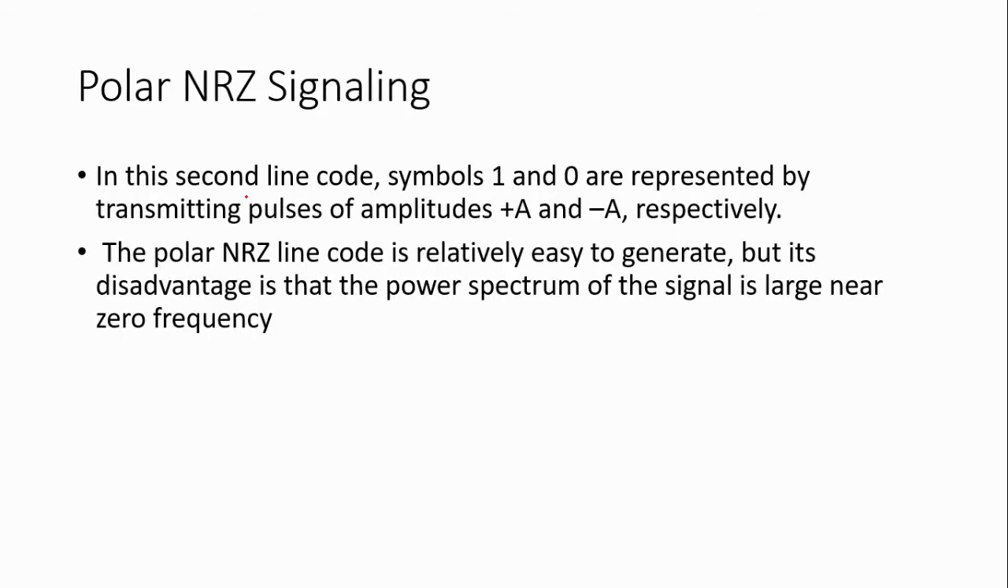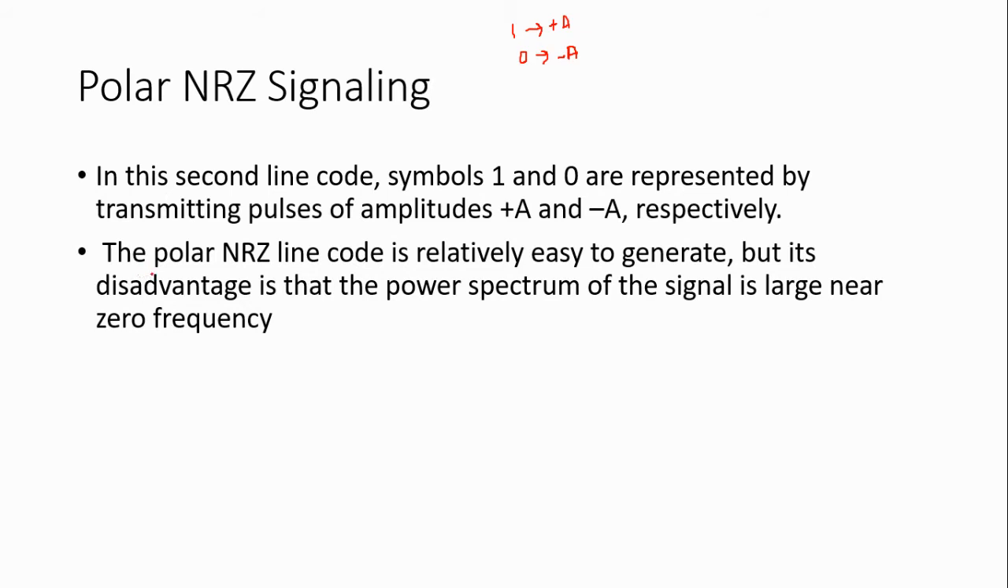Now we see polar non-return to 0. In this polar non-return to 0, it is easy to generate, and symbol 1 is represented as plus A and symbol 0 is represented as minus A. That means 1 is represented by transmitting a pulse with amplitude plus A. For symbol 0, it will transmit minus A. For symbol 1, it will transmit a plus A rectangular pulse.